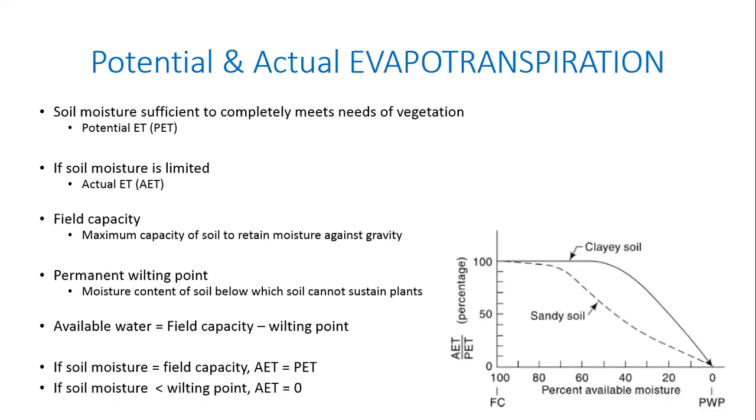But this is just to illustrate that when the moisture content available in the soil changes, the ratio of AET to PET also changes appropriately, and at some point it becomes 0 when the available moisture becomes 0. Remember, this is available moisture, not moisture. There's a difference. Moisture content may still be there, but it may be below wilting point. So remember, I said available water is field capacity minus wilting point.